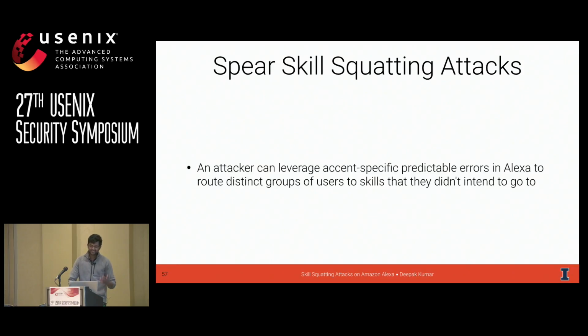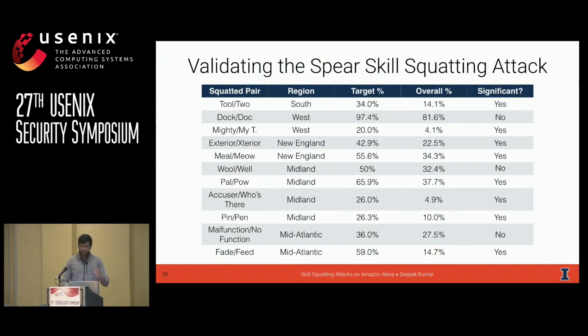The core idea here is that an attacker, similarly to the skill squatting attack, can launch a skill squatting attack, except now they can target you based on how you speak. In order to validate that, we took the 11 predictable errors that were specific to a region, and we applied the identical technique where we split up the speakers into a training set and a testing set. We identified what was predictable based on specific regions, and then we wanted to see if the rate at which we were able to successfully squat speakers from a particular region was higher than the rate of everybody else.